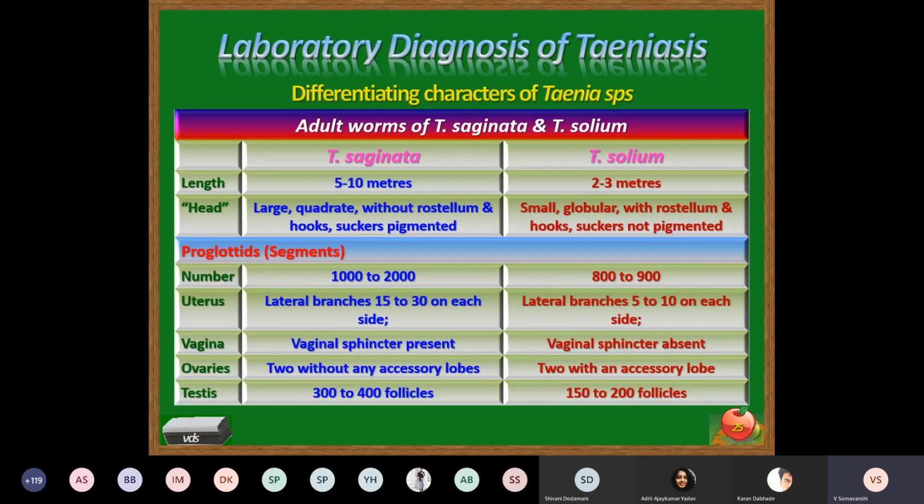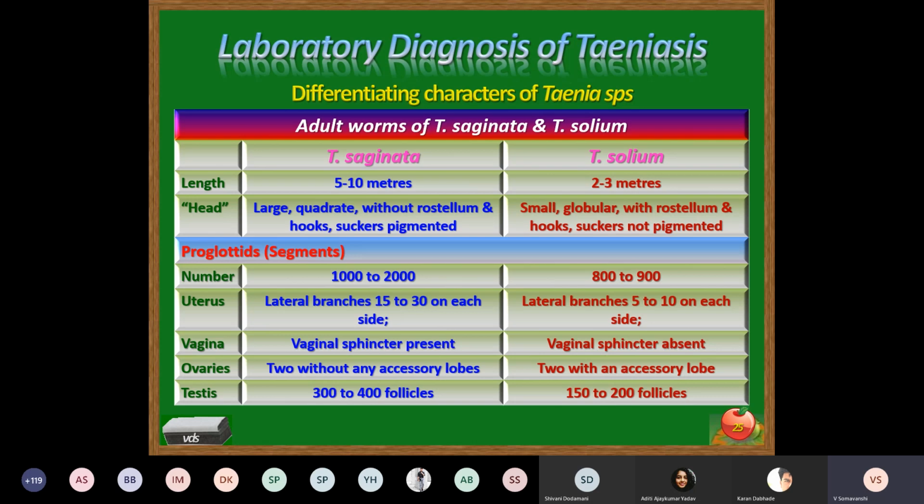The number of lobes of the uterus may be important for the differentiation of these two important species. Okay. Then some differential characters: Taenia saginata and Taenia solium. Length 5 to 10 meters in case of Taenia saginata. Taenia solium 2 to 3 meters in length. Head end large quadrate without rostellum and hooks. Suckers are pigmented. In case of Taenia solium, they are small, globular with rostellum and hooks. Suckers are not pigmented. Proglottids or the segments. Number of segments in case of Taenia saginata is largest, 1000 to 2000 segments may be present. In case of Taenia solium, 800 to 900 segments are present.